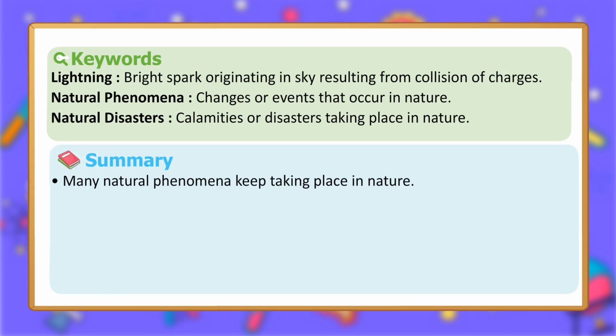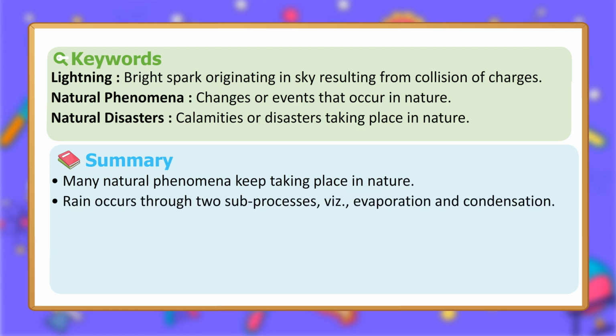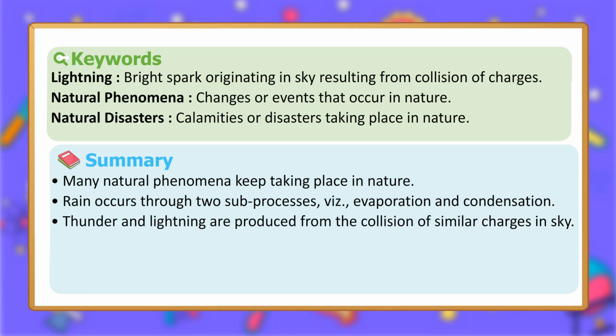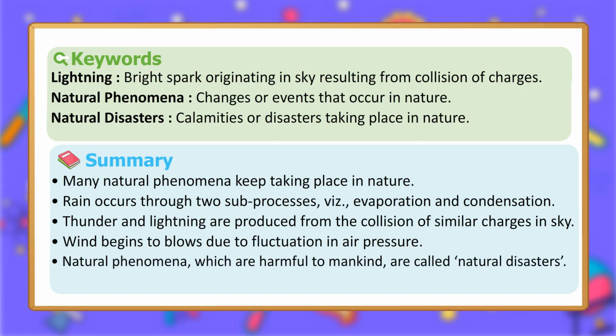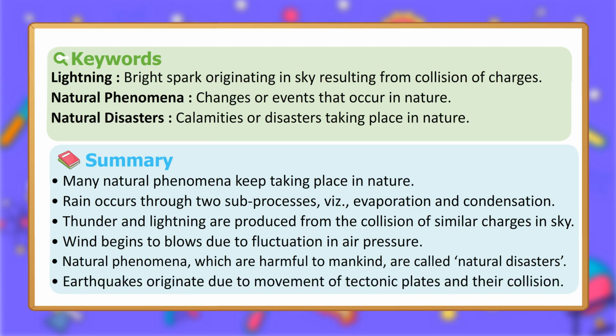Summary. Many natural phenomena keep taking place in nature. Rain occurs through 2 sub-processes, viz., evaporation and condensation. Thunder and lightning are produced from the collision of similar charges in the sky. Wind begins to blow due to fluctuation in air pressure. Natural phenomena, which are harmful to mankind, are called natural disasters. Earthquakes originate due to movement of tectonic plates and their collision.